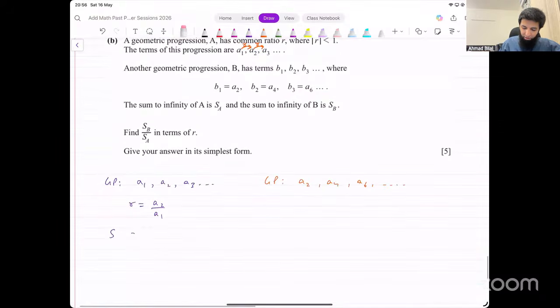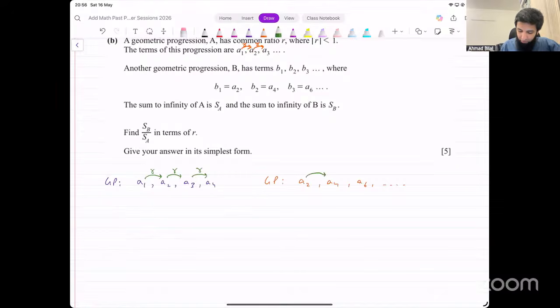What's the ratio of the first GP? Let's say it's this, right? This is R. This ratio is R for the first GP. This is R. The next term after this, that is going to be A4. This is also R. Now, how do you go from A2 to A4?